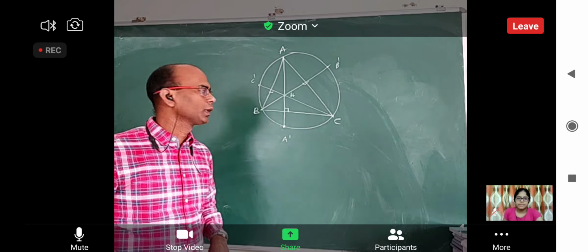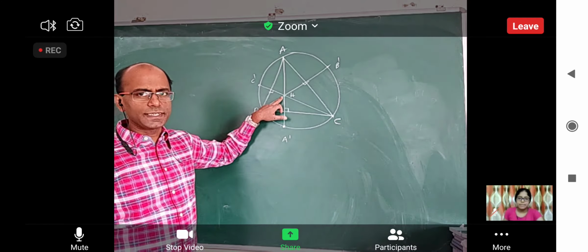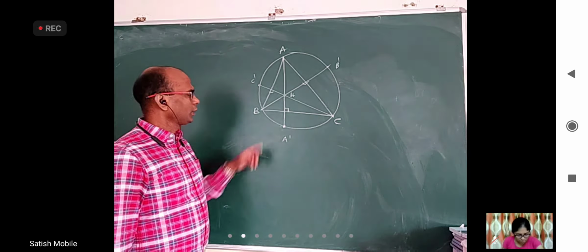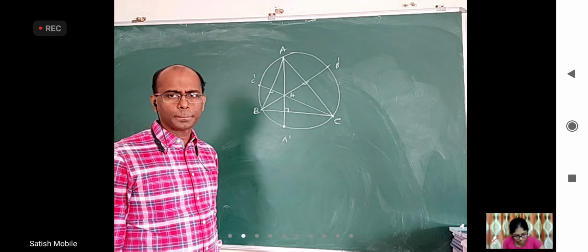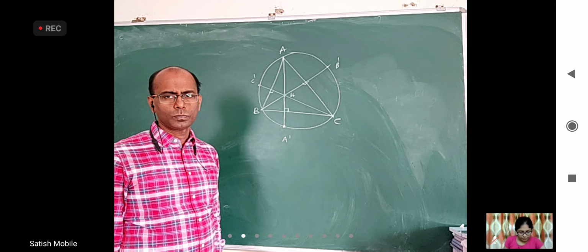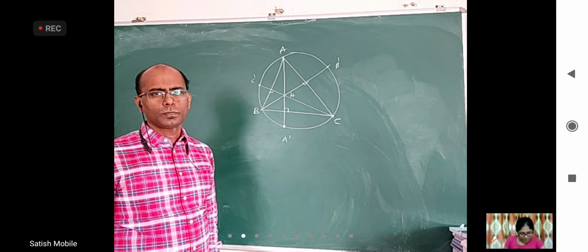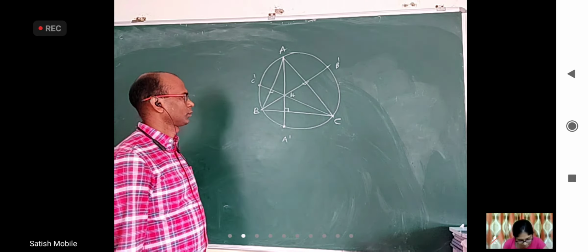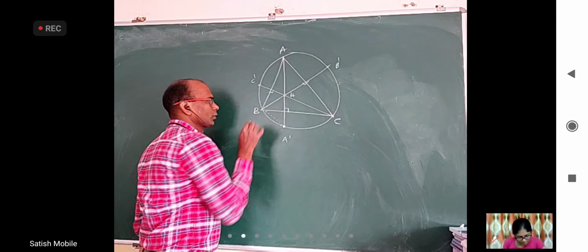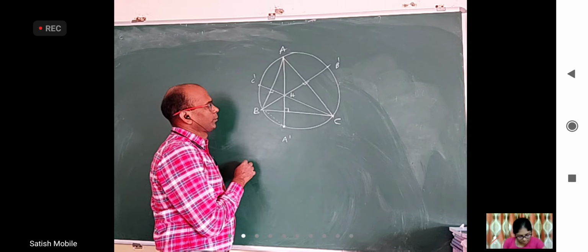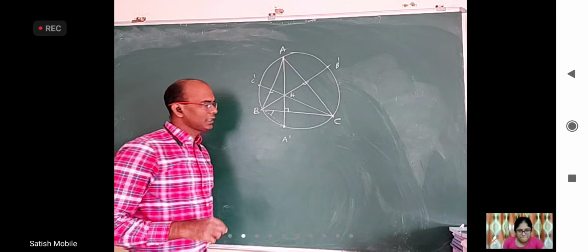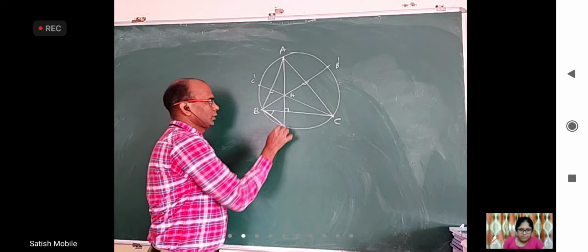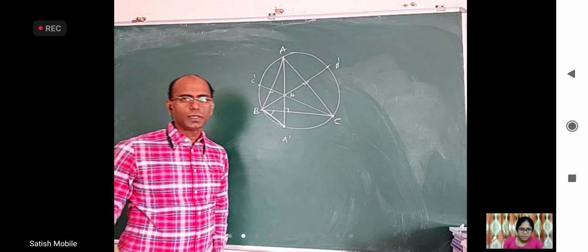Okay, fine. How the image of the orthocenter with respect to any side lies on the circumcircle. Anyone want to give some idea? I want to say that this angle A dash BC is 90 minus C. Anybody want to tell why it is?